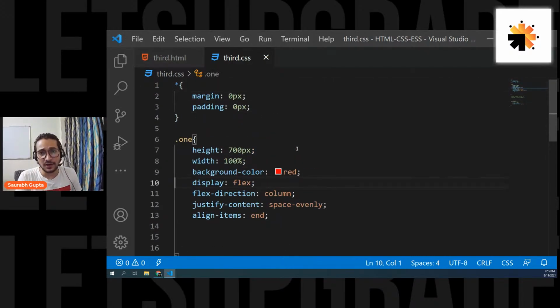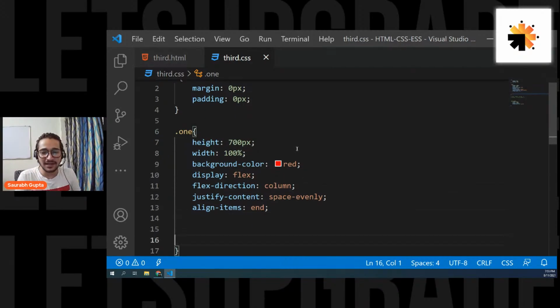That is positioning. One of the properties that people find a lot complicated. Let's do it and let's see how easy it actually is. Okay. Let's try to understand it.